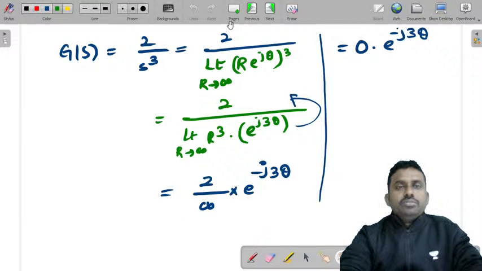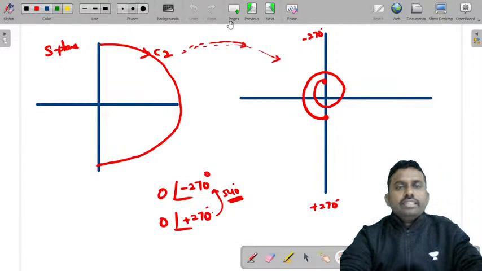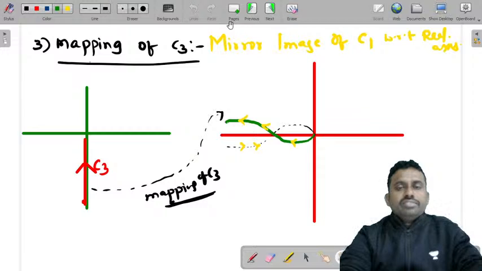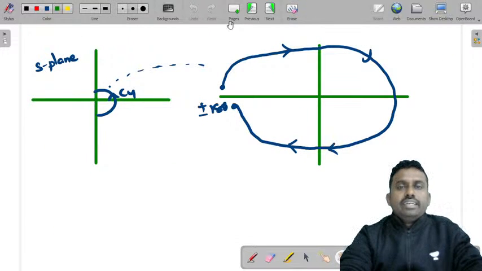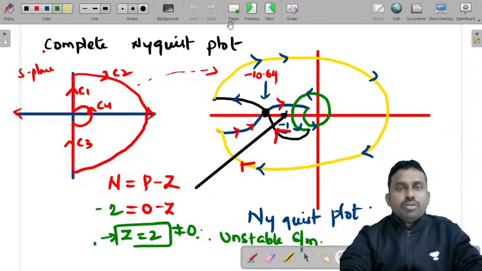Then mapping of C2, this is what we got. Mapping of C3, mirror image. Directly we can do it, you need not do any substitution or calculation. If you want, you can do it, but you'll get the same thing. Mapping of C4, you got an infinite radius. Then finally the Nyquist plot.